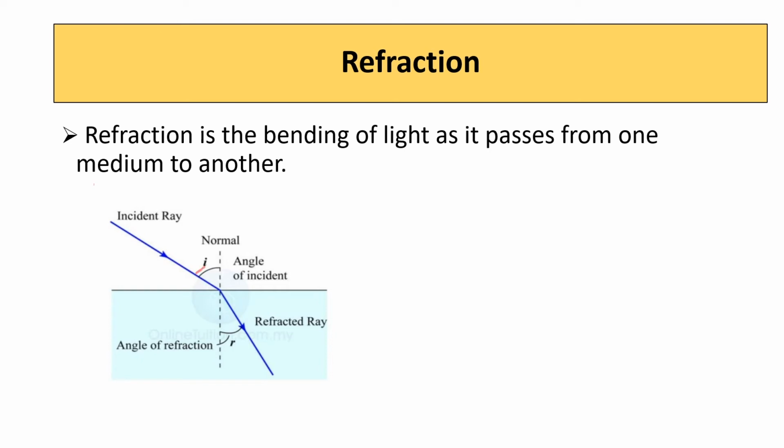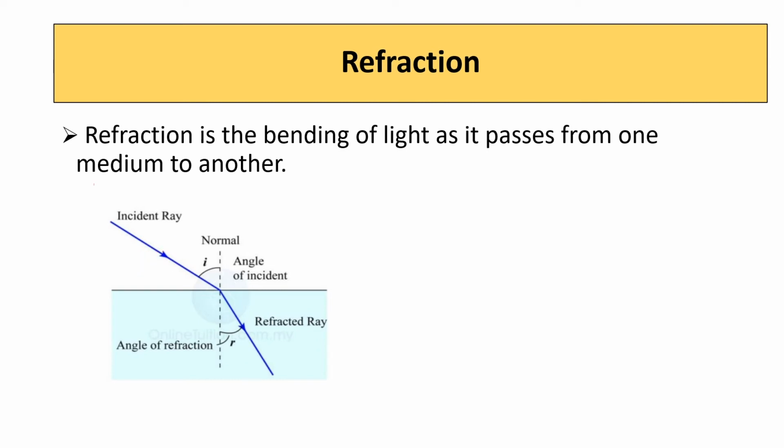The ray which was traveling with 3 × 10^8 meters per second, when it enters the second medium, its speed reduces and it bends towards the normal. Note that when the incident ray falls from a rarer medium to a denser medium, the refracted ray will bend towards the normal as the speed is decreasing.